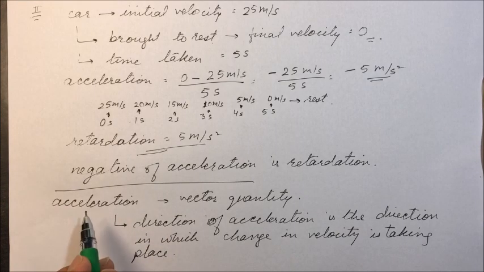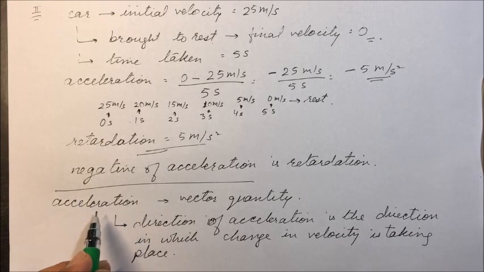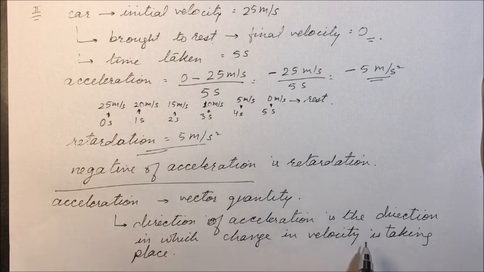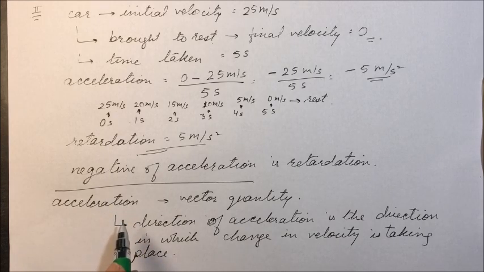For example, we have to figure out in which direction the acceleration is taking place. So here we will go with velocity. We will look at the velocity, and see in which direction the change in velocity is taking place. From that direction, we will get the direction in which acceleration is taking place. So we have to go for the change in velocity.